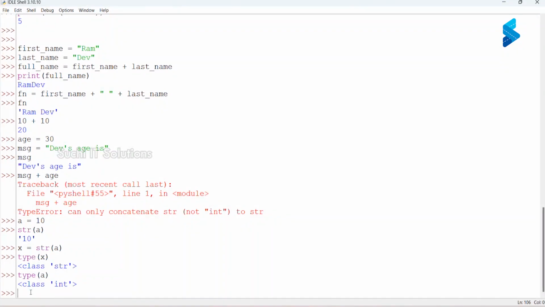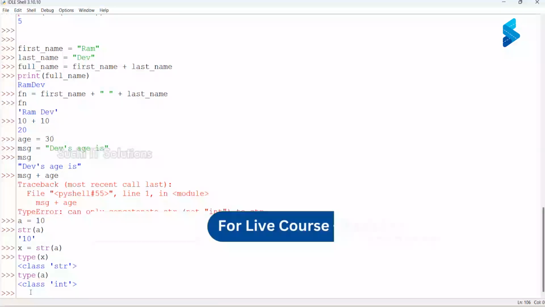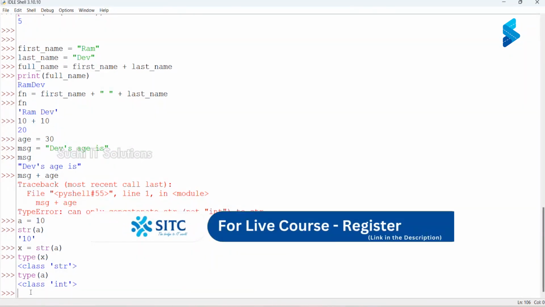Initially it was integer, now it is converted to a string and it is still the digit, but there are quotation marks around it. So whenever there are quotation marks around any given value, it is of type string. Are we clear with it? Yes, sir.